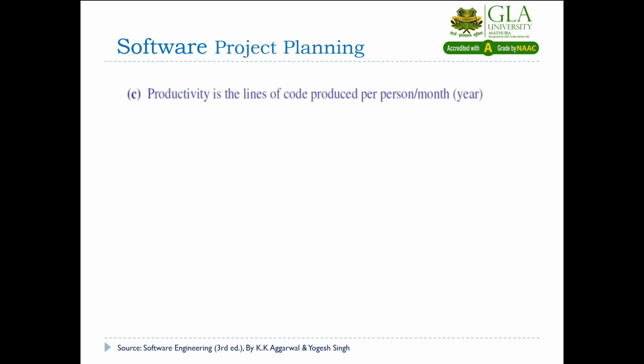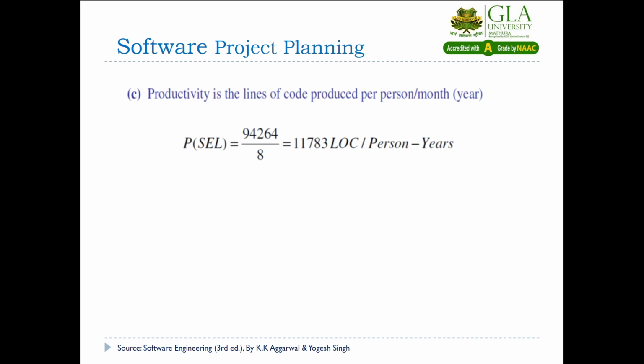Then the third solution, productivity. How will we compute the productivity? The productivity is simply the number of lines of code divided by the effort. You can take the effort in person-months or in person-years, whatever you want. So first, with the SEL model, the number of lines of code that we have generated, 94,264, divided by 8 person-years that we are taking here.